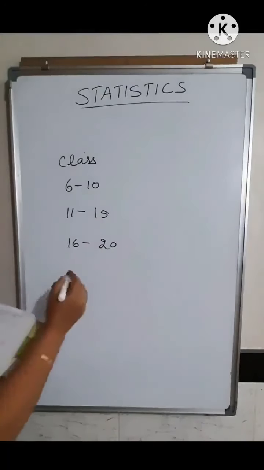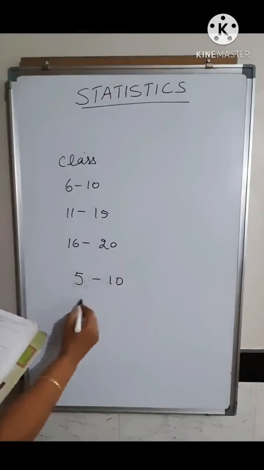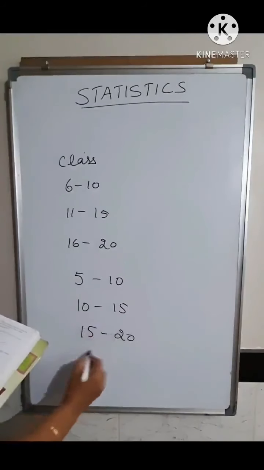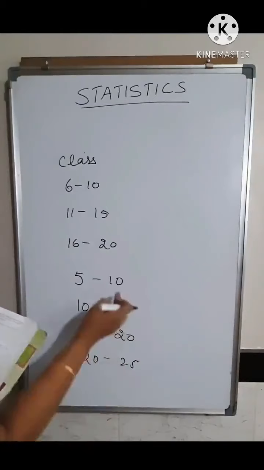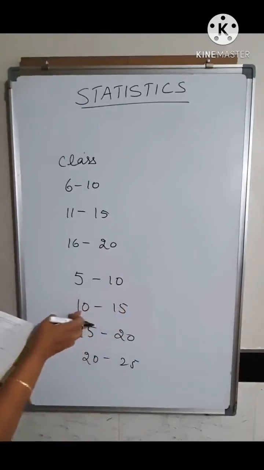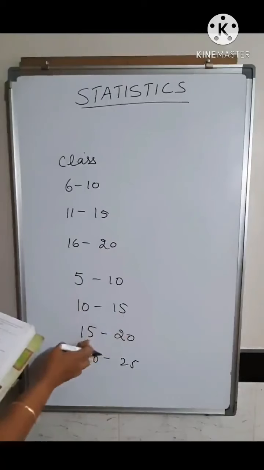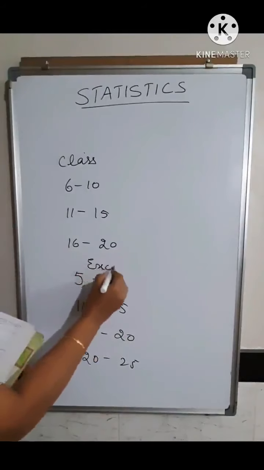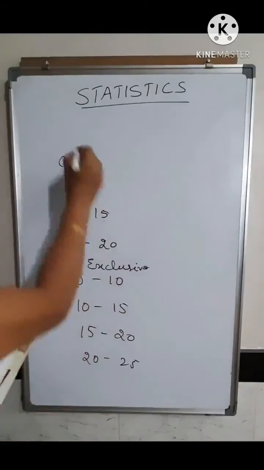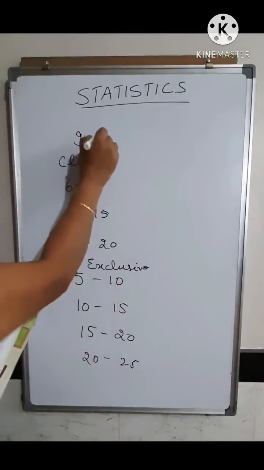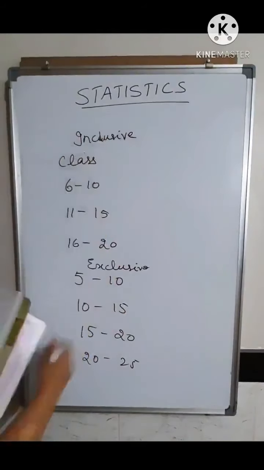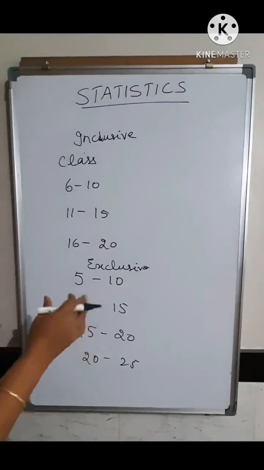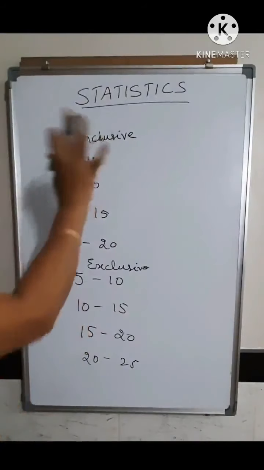where in the exclusive method you write the class as 5 to 10, then you start from the same number, 10 to 15, then 15 to 20, then 20 to 25. So it is continuous. From 10, the next class again starts with 10. Such a type of preparing the class, you call the exclusive type, and this is the inclusive type. The exclusive type is also called a continuous class, and this is called a discontinuous class.